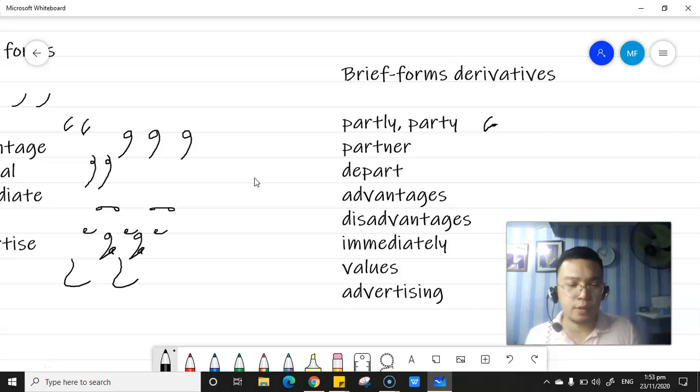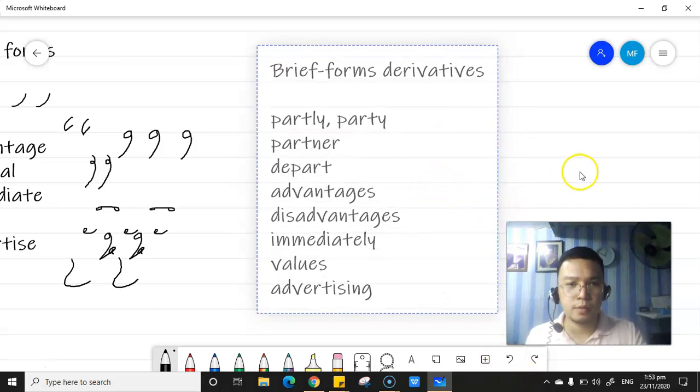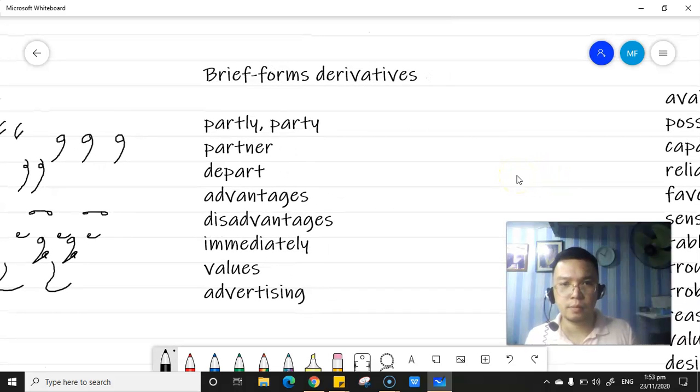PTE for partly, sorry. Hold on, class. PTE, partly, party. Okay. Let's have the partner. We have the part, then NR for partner.